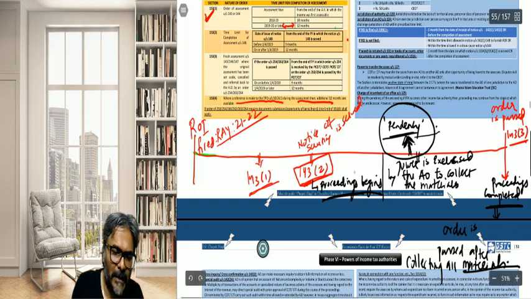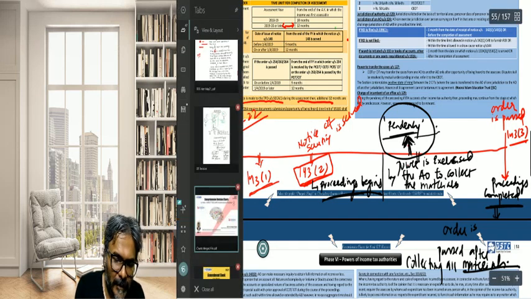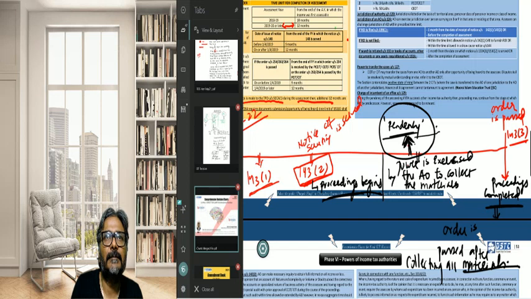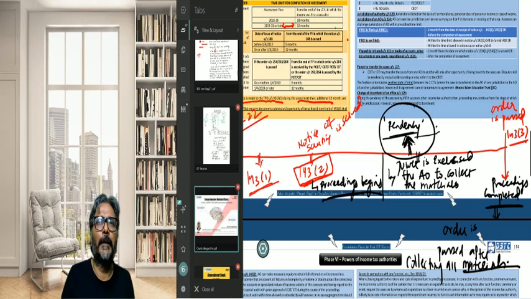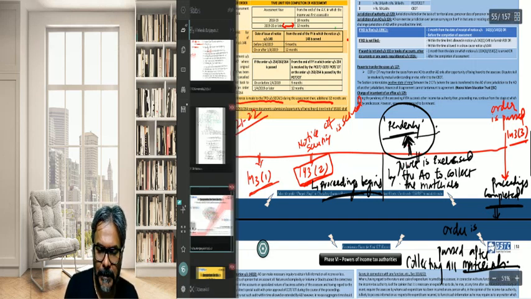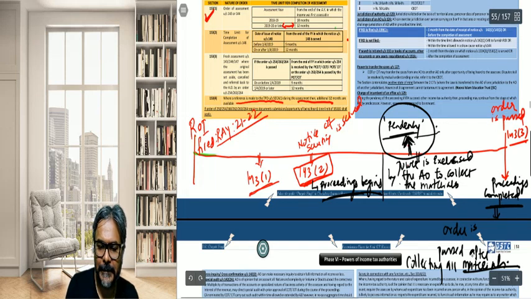So the question is, what are the various powers which are available? Power is exercised by the assessing officer to collect the materials.